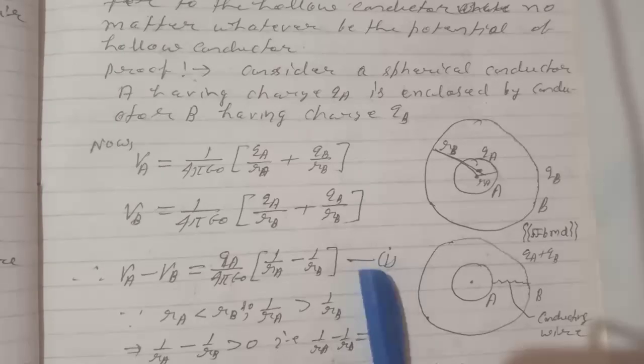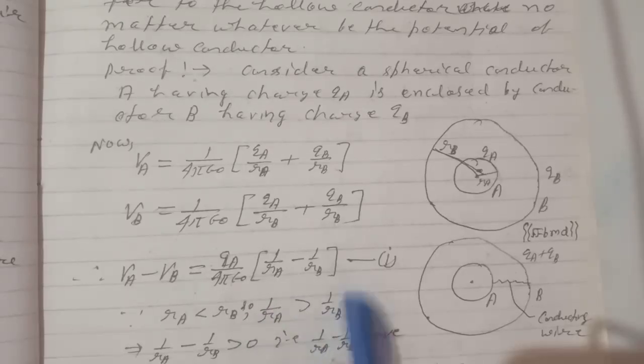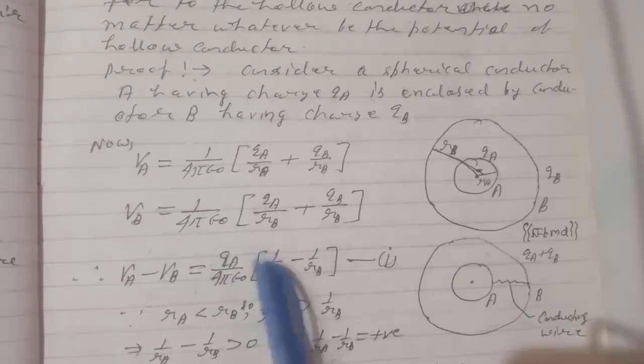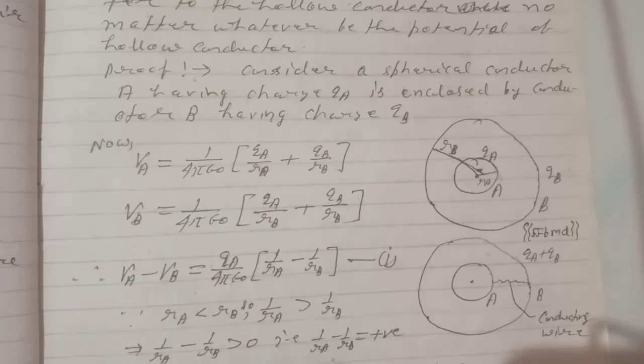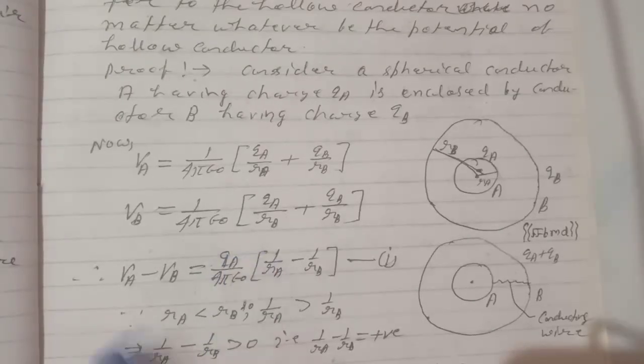Now since RA is less than RB, 1 by RA will be greater than 1 by RB, or this implies 1 by RA minus 1 by RB is greater than 0. That is, 1 by RA minus 1 by RB is positive. So this whole value is positive. Thus VA minus VB depends on QA.